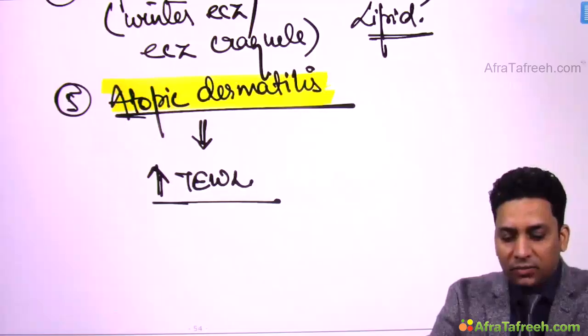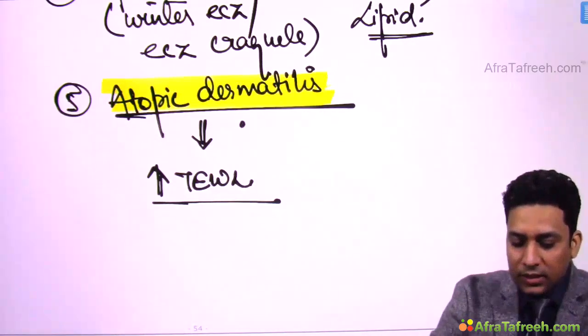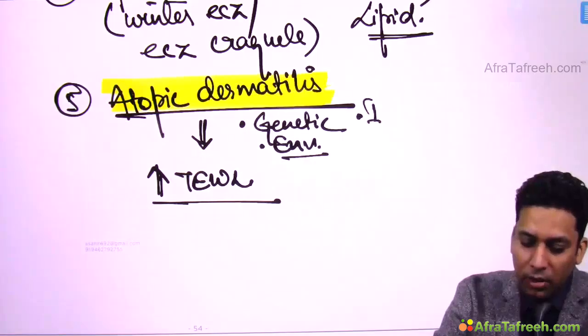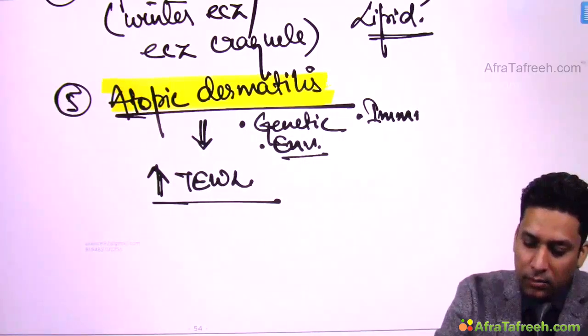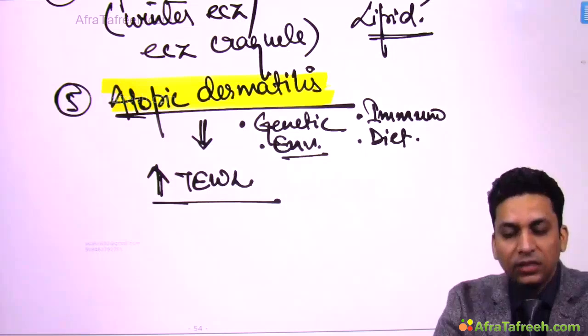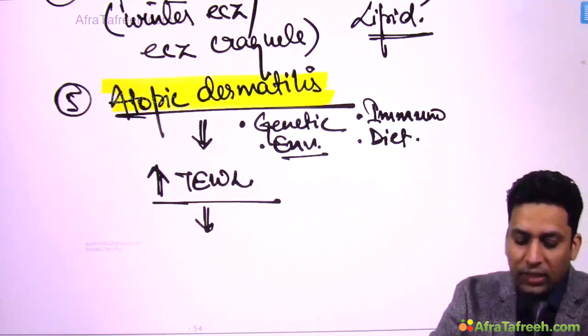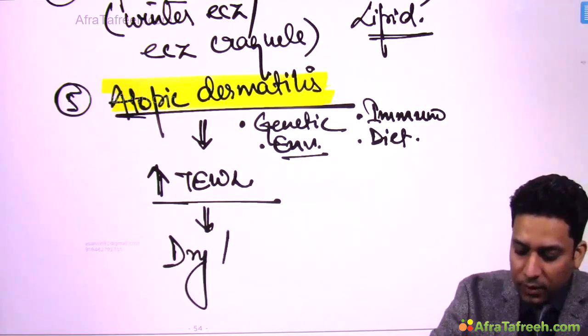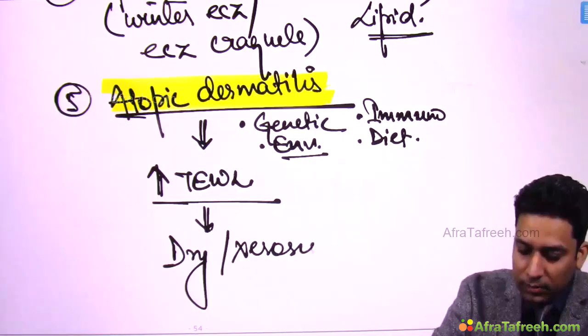There are various factors which lead to this: genetic factors, environmental factors, immunological factors, and dietary factors. Whatever the factor is, ultimately it leads to increased transepidermal water loss, and when there is increased transepidermal water loss, there is dryness or xerosis in the skin.